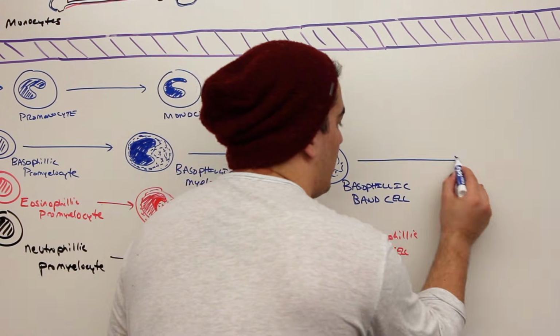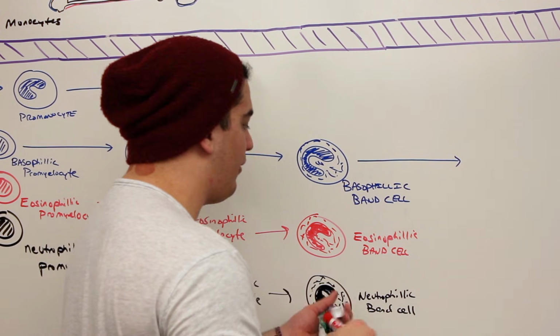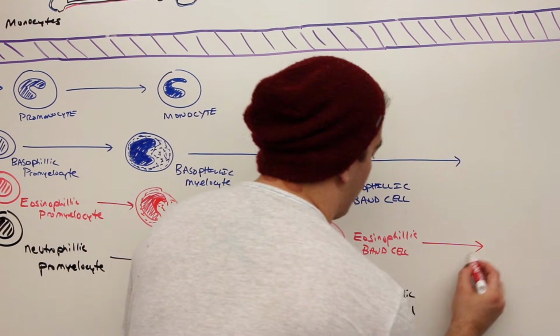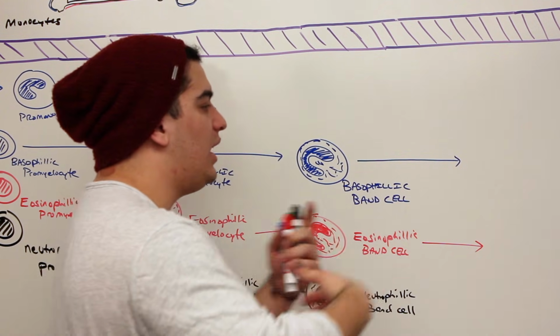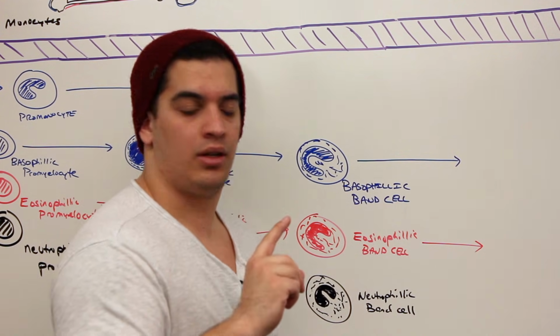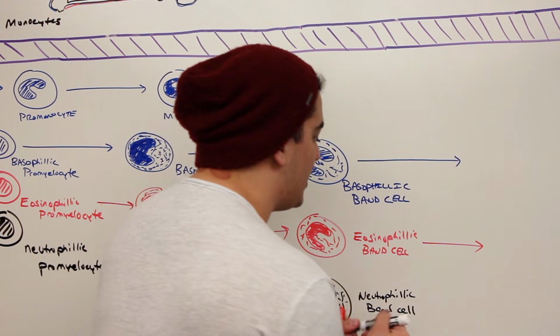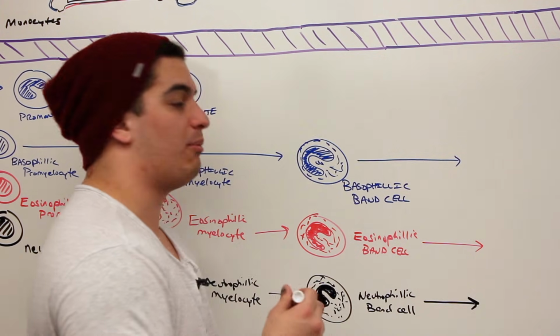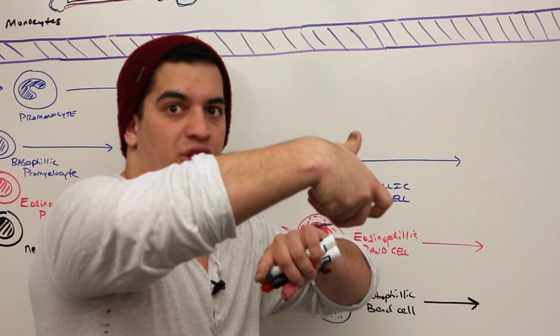Okay, now we come into the final stage. After this, they take on their ending form, their true form, and this is when the nucleus completely constricts and segments. So what does that mean that it segments? It means it forms multiple nuclei. It forms multilobated nuclei, or different shaped nuclei.